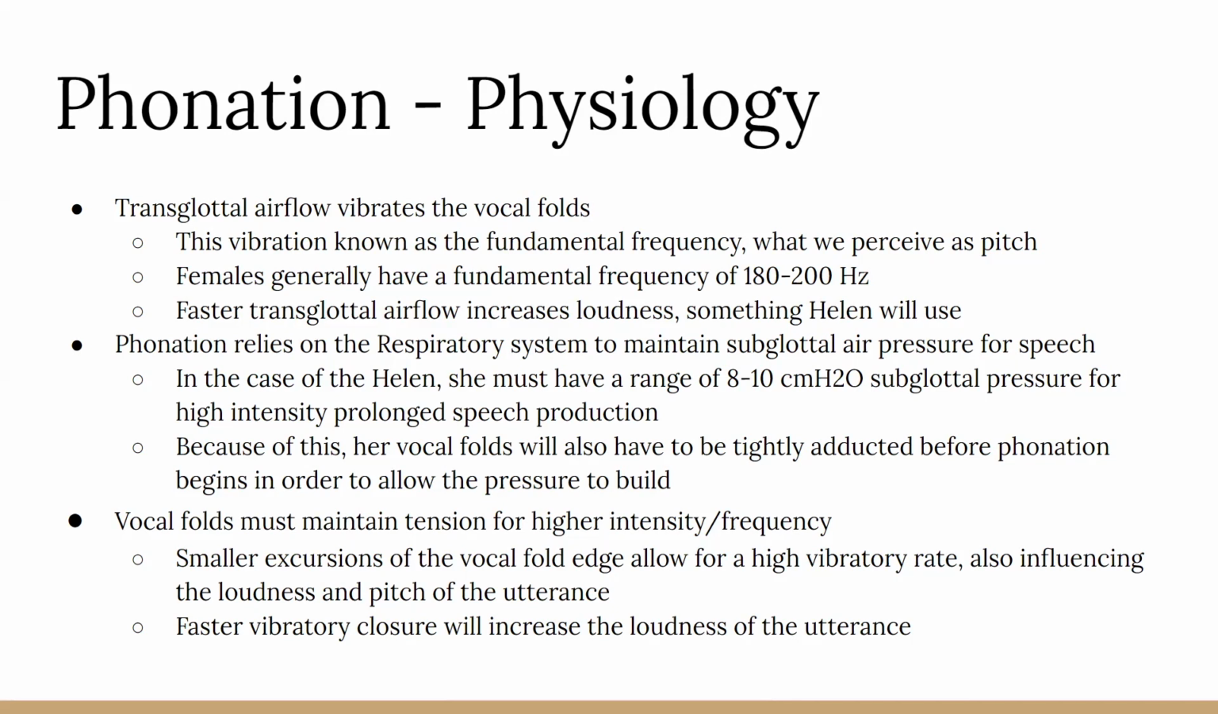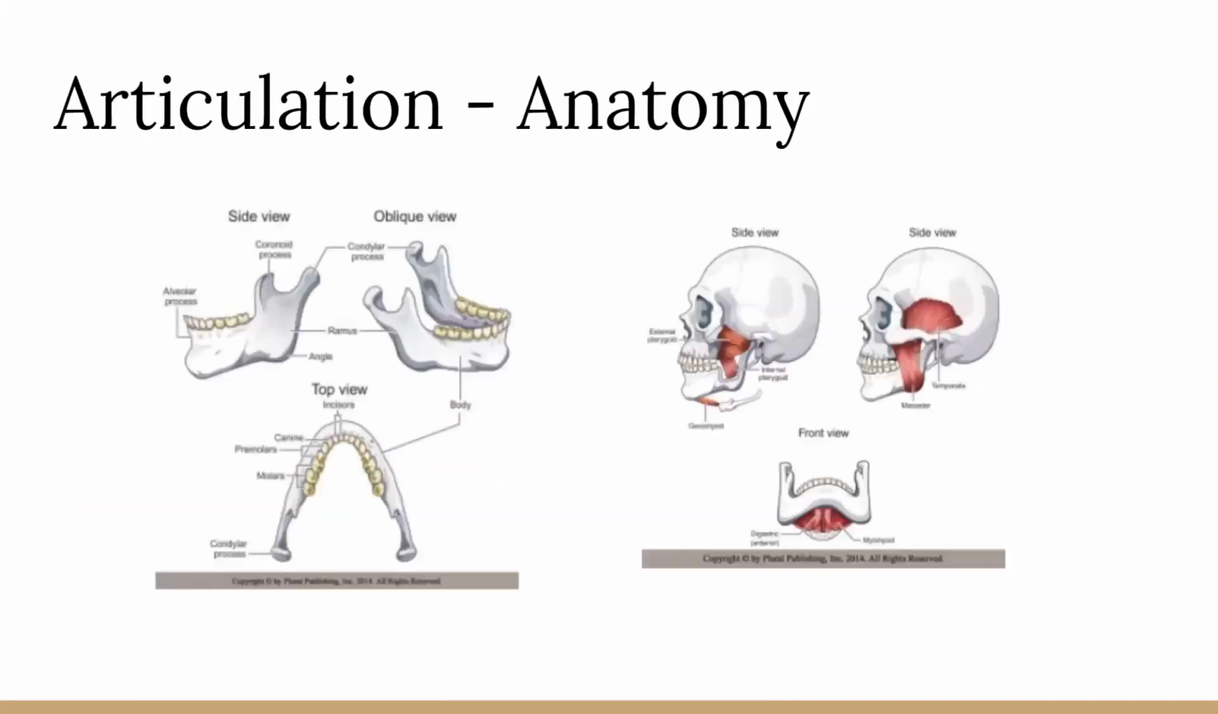Because of this, her vocal folds will also have to be tightly adducted before phonation begins in order to allow the pressures to build, again, using the lateral cricoarytenoids and the interarytenoids. Vocal folds must maintain tension for higher intensity and frequency, so the muscles that influence this tension and length are the cricothyroid and thyroarytenoid muscles. Helen will majorly be using the cricothyroid muscle because she will be on the higher end of frequency. Smaller excursions of the vocal fold edge allow for a high vibratory rate, also influencing the loudness and pitch of the utterance, and then faster vibratory closure will increase the loudness of the utterance.